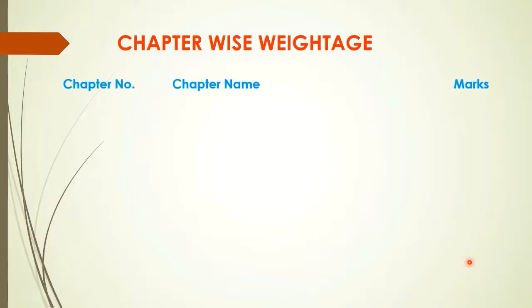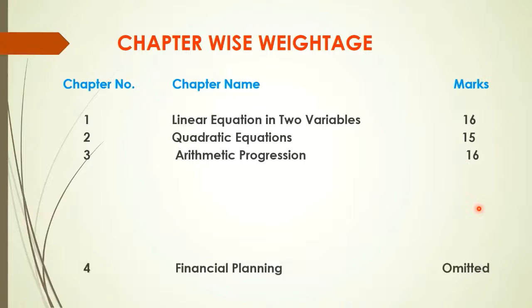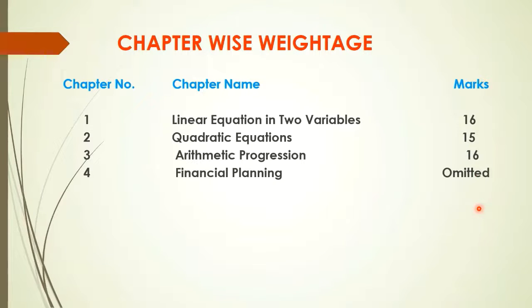So first chapter here, that is linear equations in 2 variables, maximum 16 marks can be asked here. Then chapter number 2, quadratic equation, 15 marks. Chapter number 3, arithmetic progression, 16 marks. Chapter number 4, financial planning, this is completely omitted. Chapter number 5, probability, 13 marks. Chapter number 6, statistics, is completely omitted.